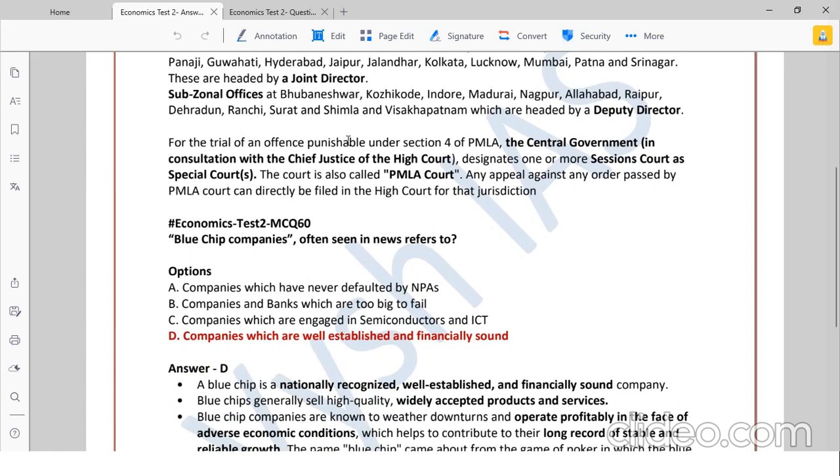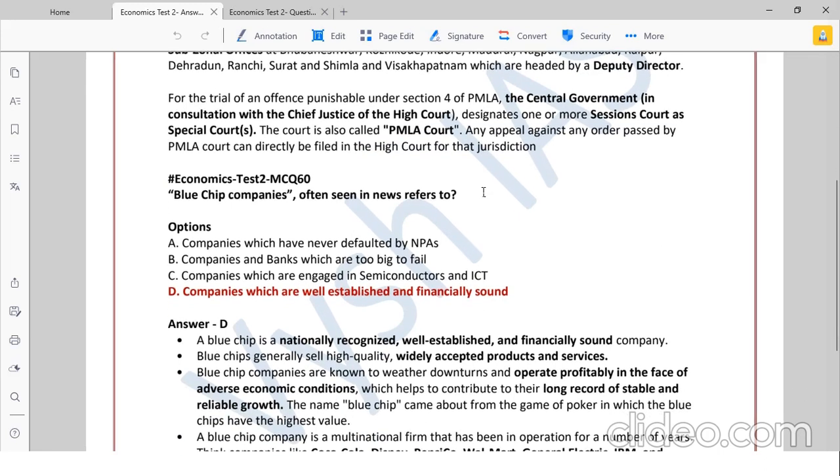And for the trial of an offence punishable under this Act, central government in consultation with the Chief Justice of High Court designates one or more Sessions Courts as special courts. This court is called PMLA court. An appeal against any order passed by PMLA court can directly be filed in the High Court. These are extra points I've given because sometimes they ask if a PMLA court appeal goes directly to Supreme Court. It's not like that. It can be appealed to the High Court. Sessions Court, which is called PMLA court, and from there appeal will go to High Court, for cases under Section 4 of PMLA.